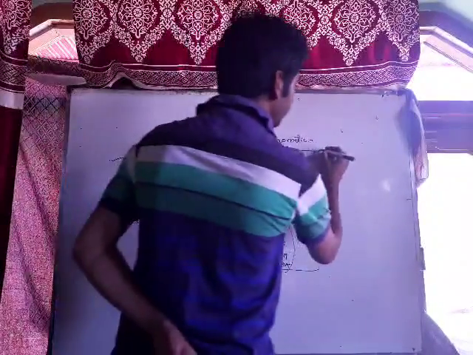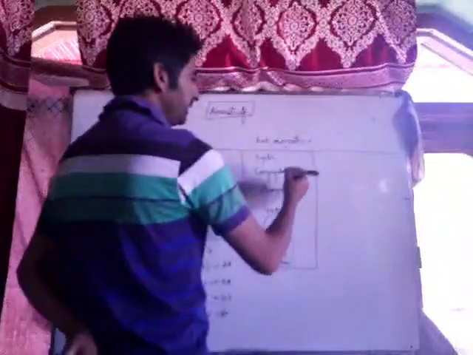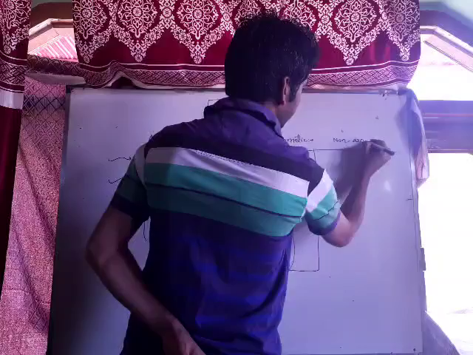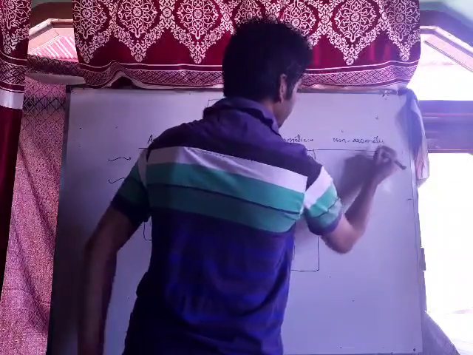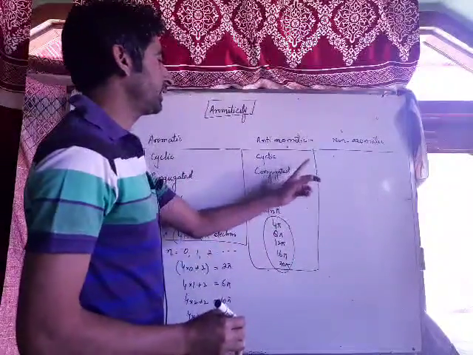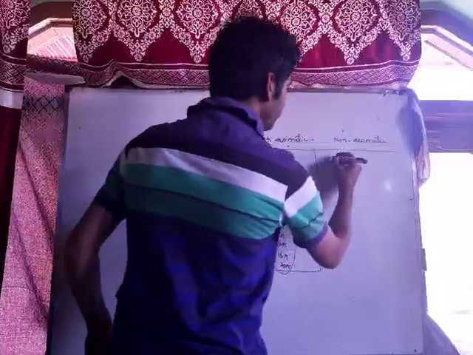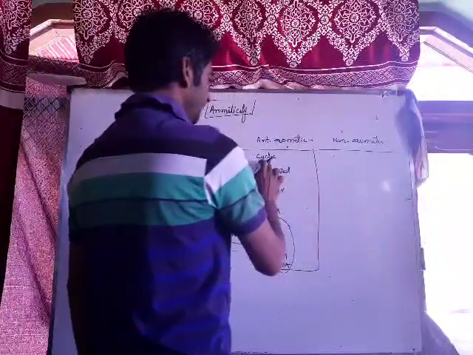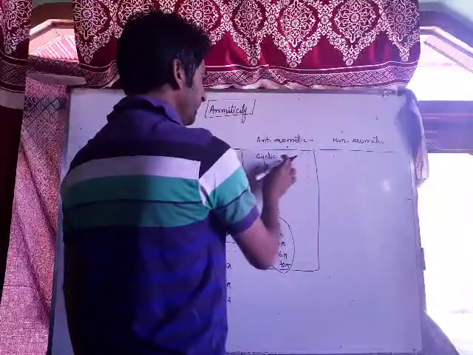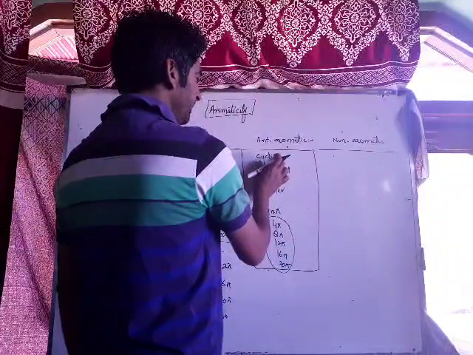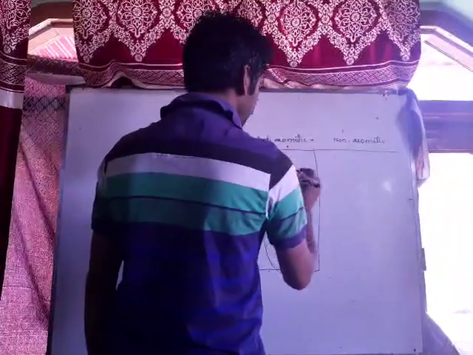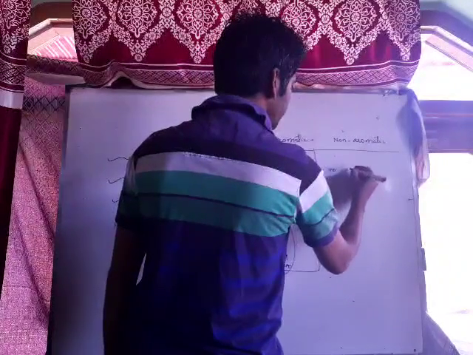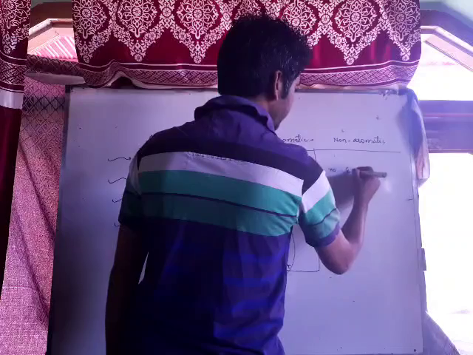Now number third category of compounds is known as non-aromatic compounds. Now what are non-aromatic compounds? What are the conditions? For a compound to be non-aromatic, being cyclic is not a condition. It may be cyclic or may not. The compound should not be conjugated. There should be no conjugation. There should be no extended conjugation.